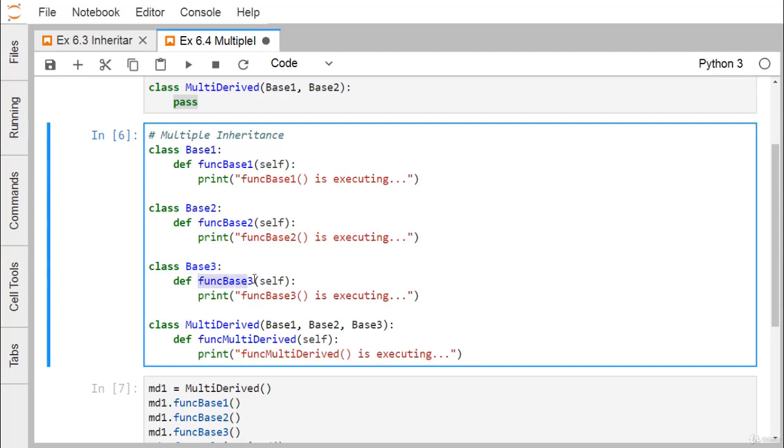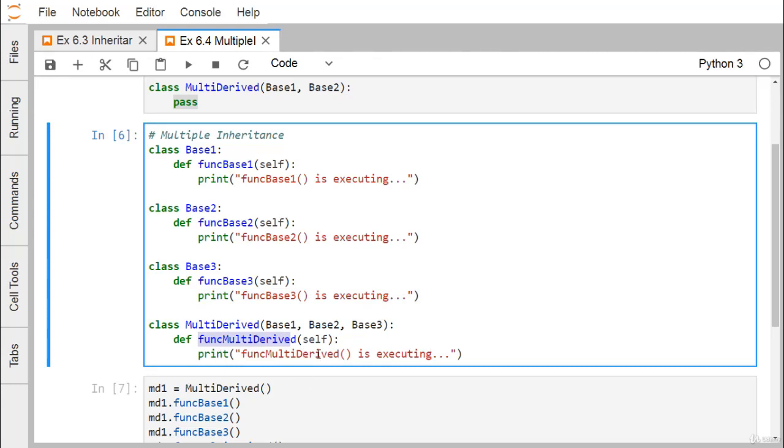So we have multiple base classes and only one derived class. The derived class is named multi-derived, with three base classes, base 1, base 2 and base 3. It has one function, function multi-derived, which prints a string when executed.